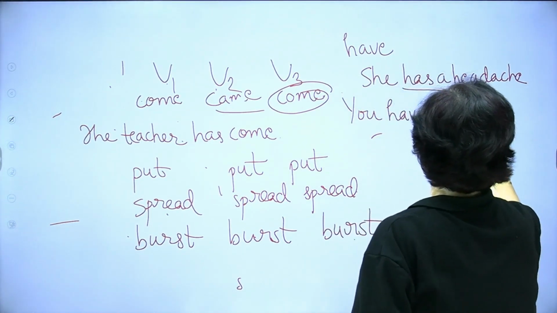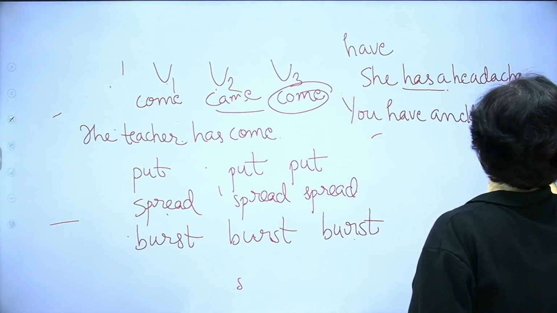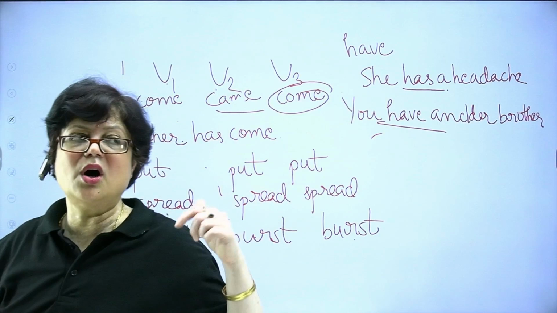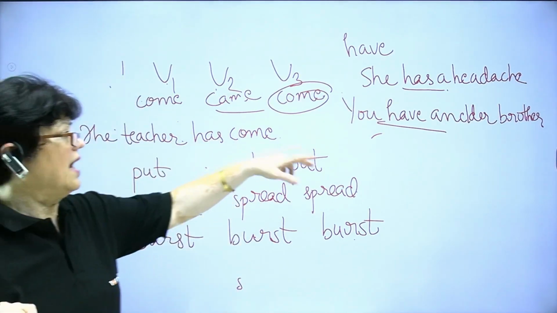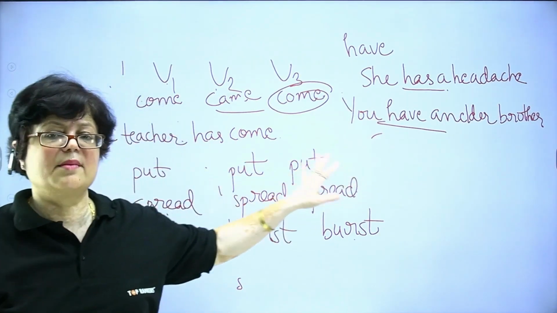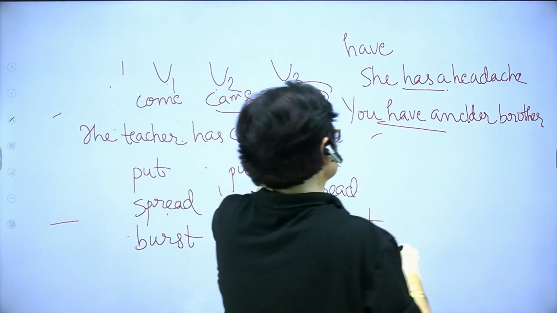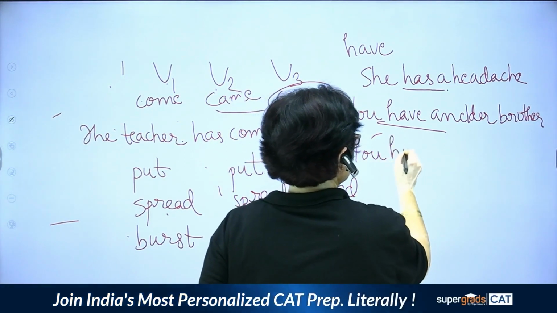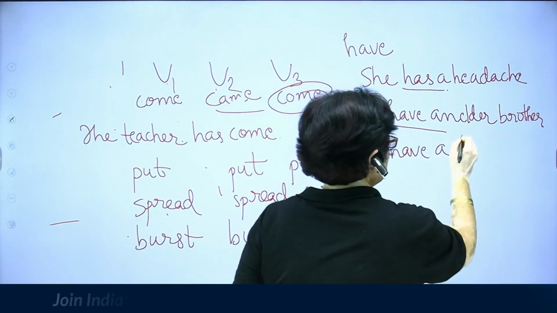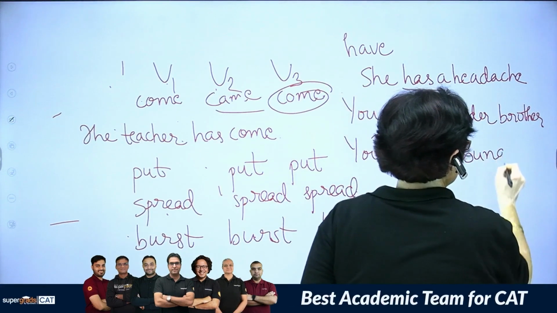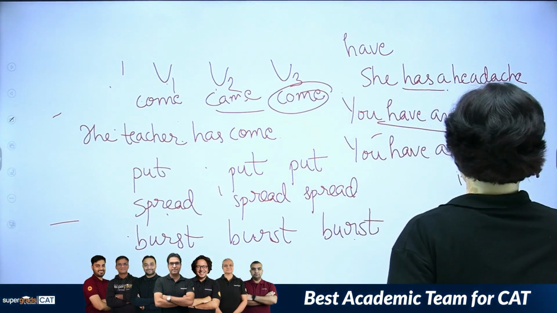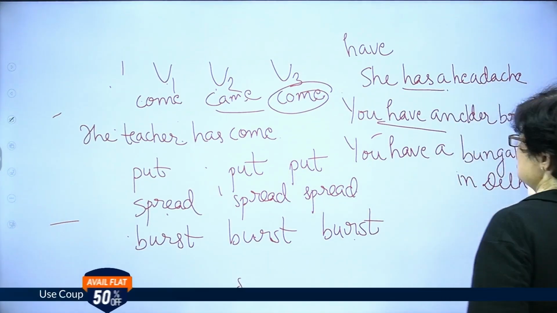Look at this example. You have an elder brother. This is showing possession or you can say relationship. You have an elder brother. आपका एक बड़ा भाई है. This shows possession.